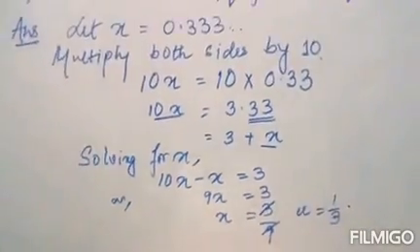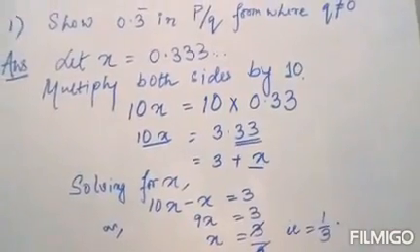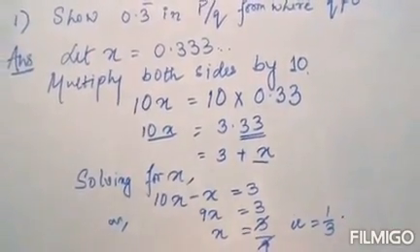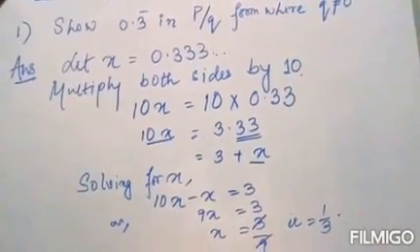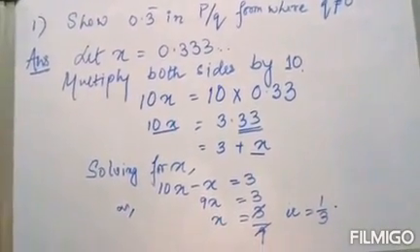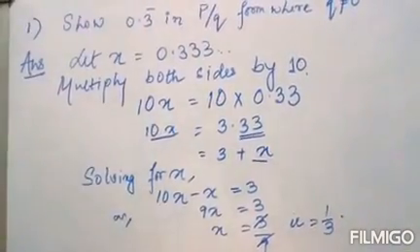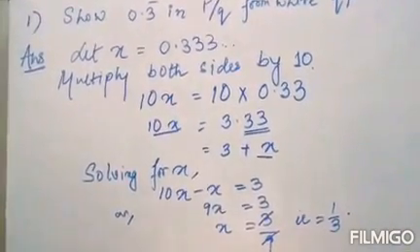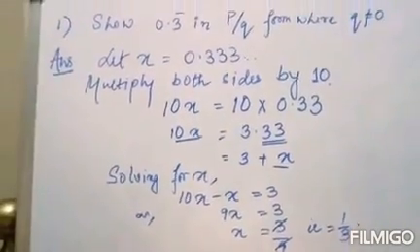So which means that if I want to convert 0.3 bar in P by Q form, where Q is not equal to 0, then first we have to take the number and assume it by any variable. Let the number be x.